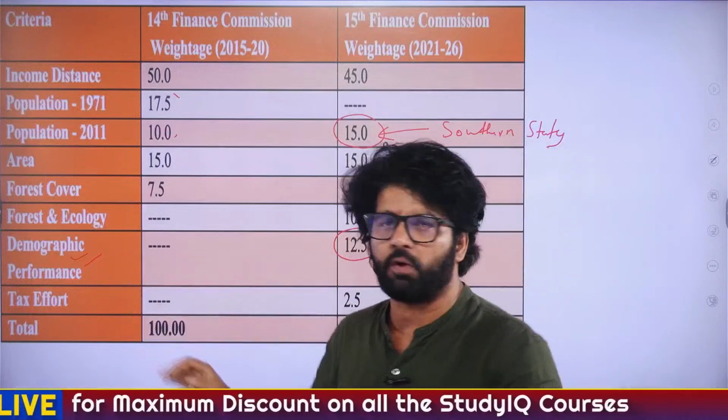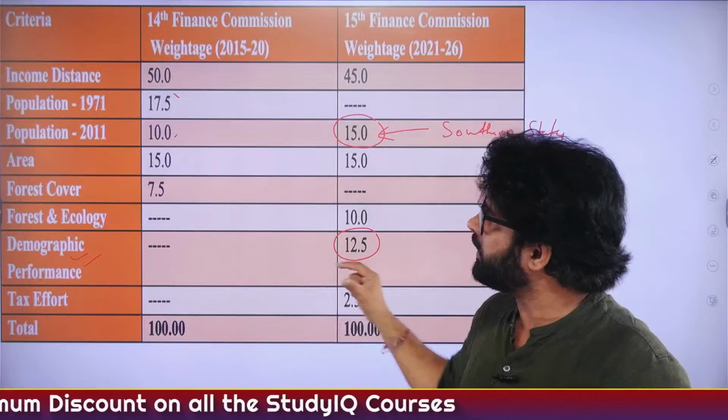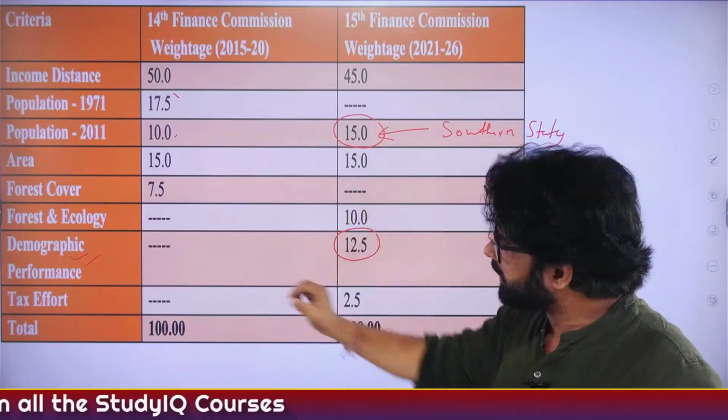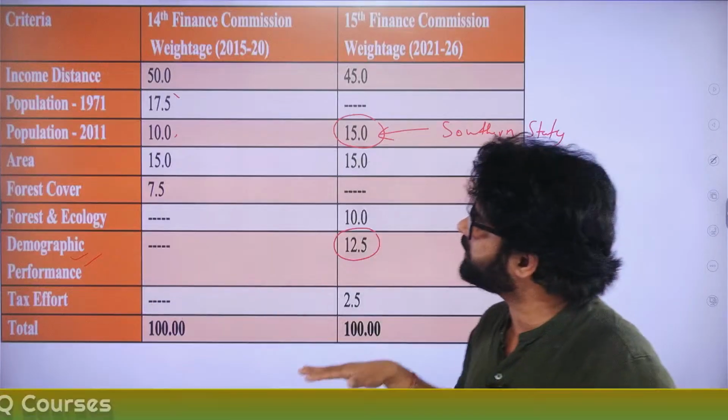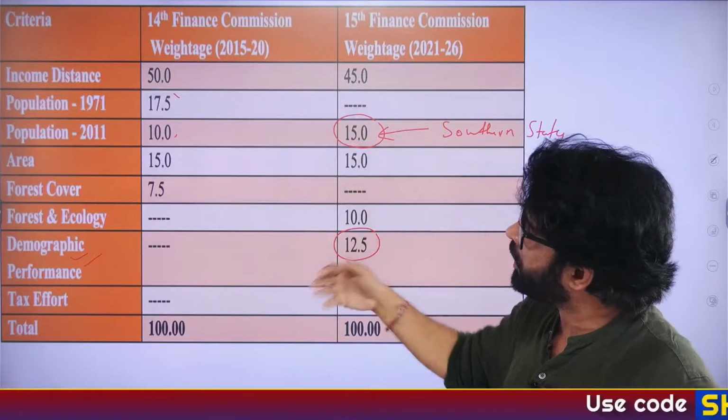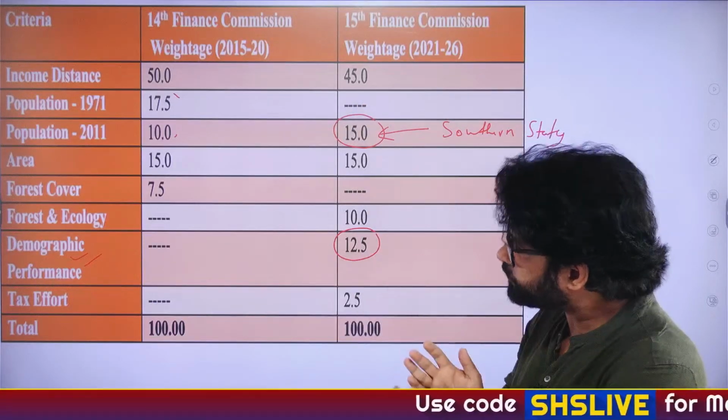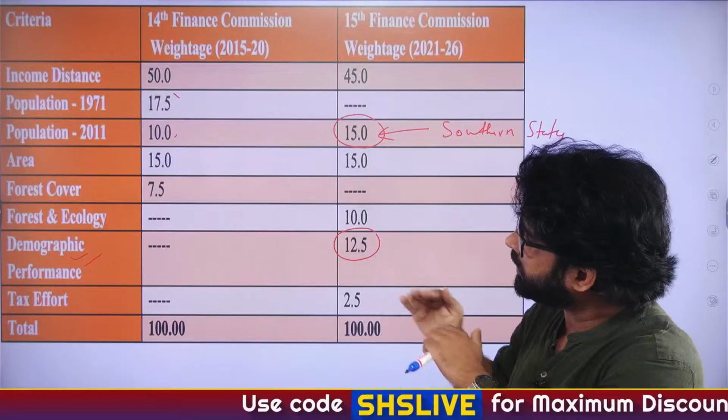So demographic performance, total fertility rate, how much states have ensured. In fact, in a way, this is the government's, or the Finance Commission's, way of paying back those states which have taken steps to control their population.